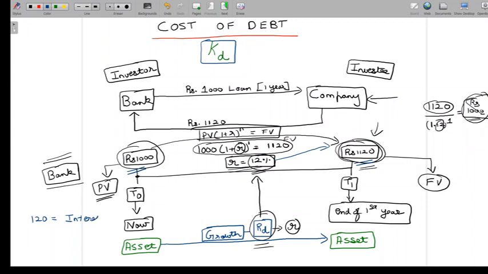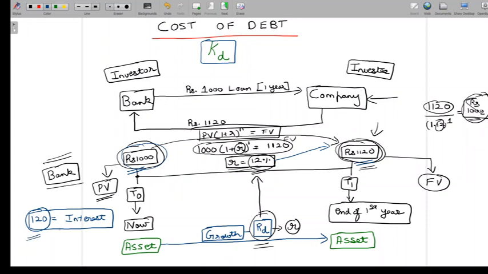So we understand that in debt finance, the borrower of finance has to make a compensation payment to the lender of finance for using the lender's finance. So here in the example, the bank gives 1000 to the company and that's for 1 year, and for that 1 year the bank is not able to use 1000 whereas the company is able to. So the bank's finance is used by the company for 1 year and the bank is not able to use 1000 rupees. So the company compensates the bank for using the bank's money, and that's done by making a payment called as interest, and this 120 is what we call as interest here.